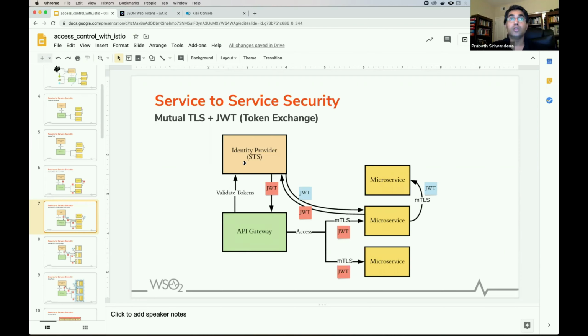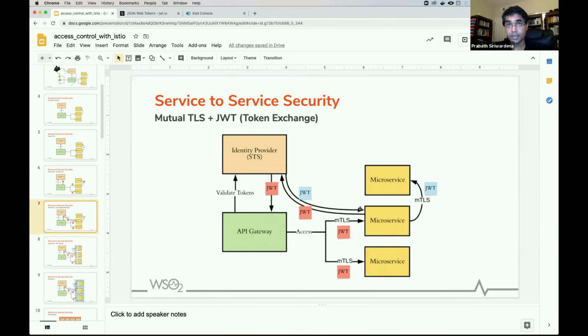Then this STS will validate that, and it will issue its own JWT, its own token, which also embeds user information, application information, those things. And you pass this new JWT to this microservice. So this JWT will carry the user context. So when one microservice calls another microservice, the user context will be passed in this particular JWT, and you can exchange that between calls too.